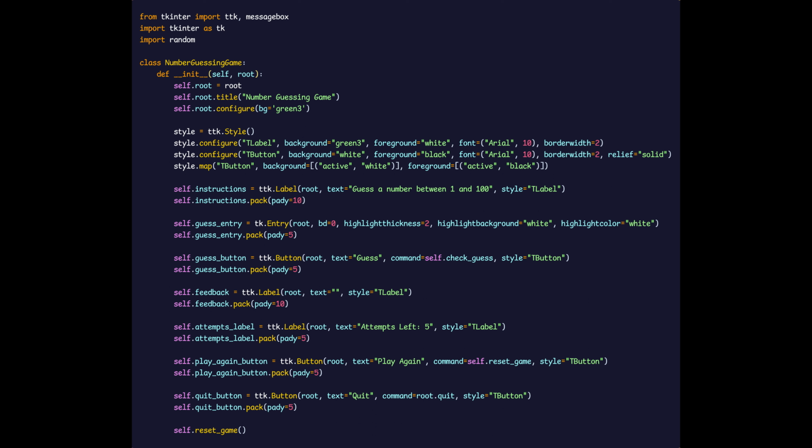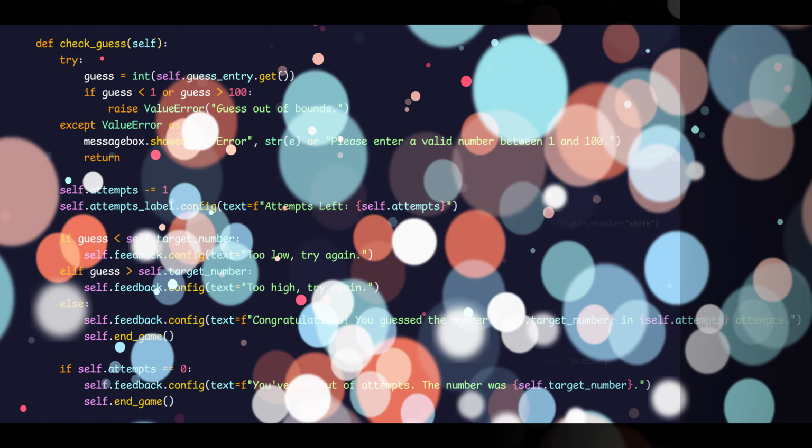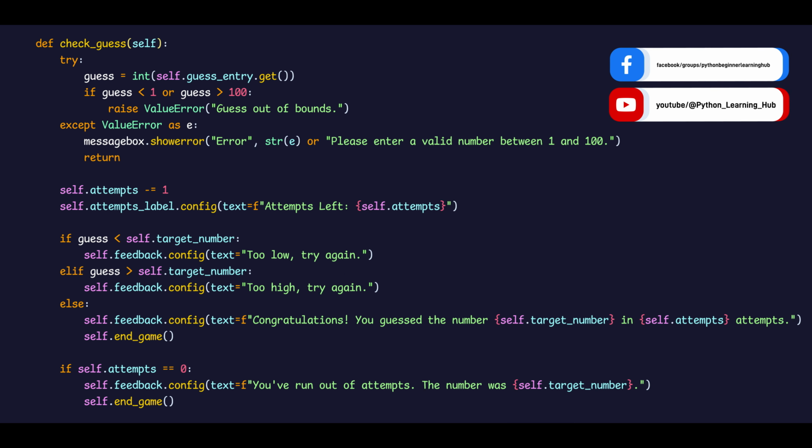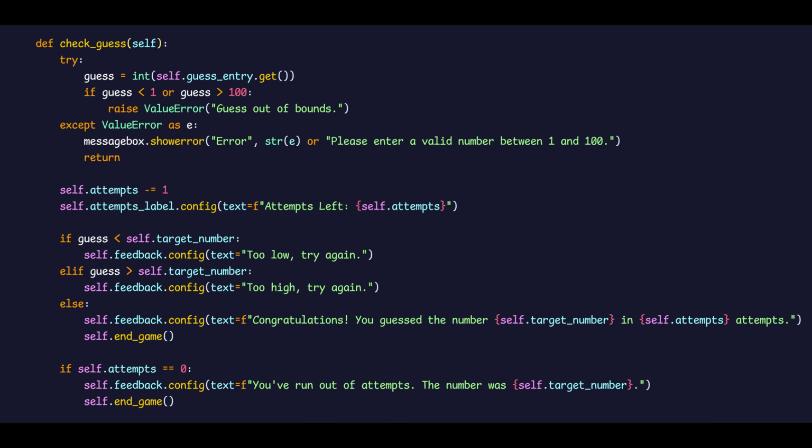At the core of our game lies the ingenious logic that challenges the player. The check-guess function, a mastermind that compares, gives feedback, and determines the fate of the game with each guess. Every attempt a step closer to victory or a nudge towards defeat.